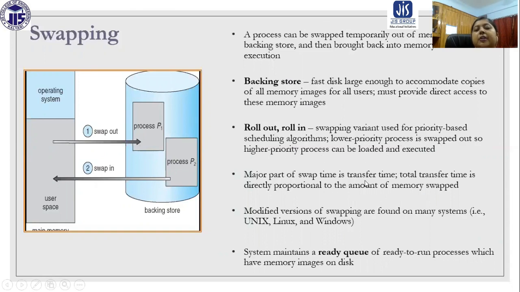The major part of swap time is transfer time. Total transfer time is directly proportional to the amount of memory swapped. Modified versions of swapping are found on many systems, for example Unix, Linux, and Windows. The system maintains a ready queue of ready-to-run processes which have memory images on disk. You are already aware of the ready queue. So that is basically swapping.